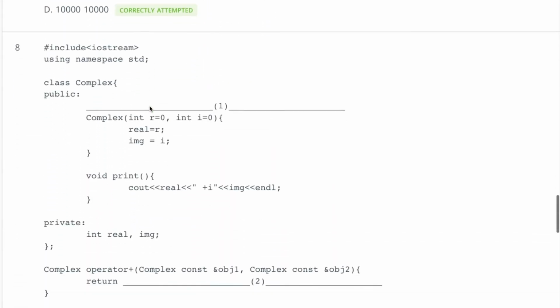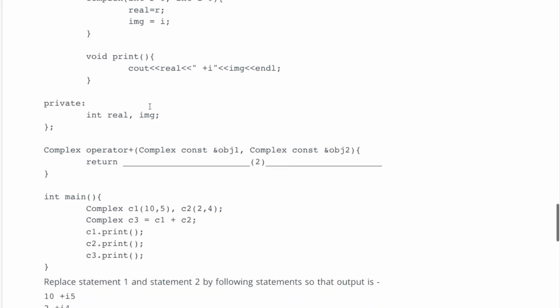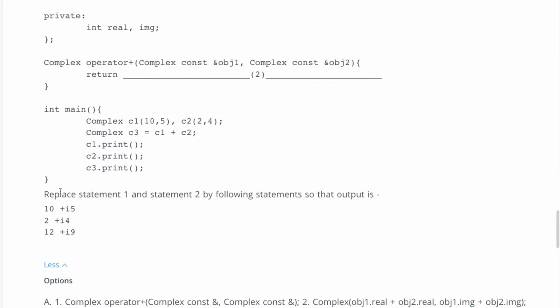Now coming to the eighth question. Here we want output, and we want to replace statement 1 and 2 by some statement, and the output should be 10 plus i5, 2 plus i4, 12 plus i9. So actually these are two complex numbers, we discussed this in the lecture, and then we are trying to add them: 10 plus 2 is 12, and 5 plus 4 is 9.